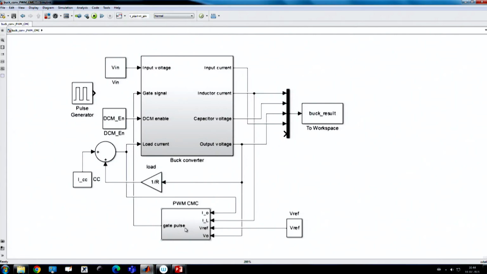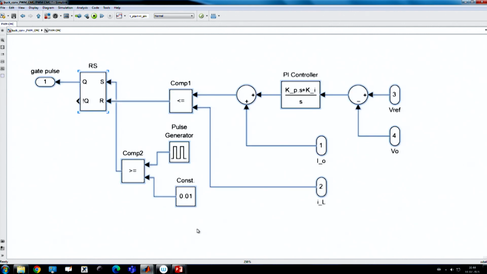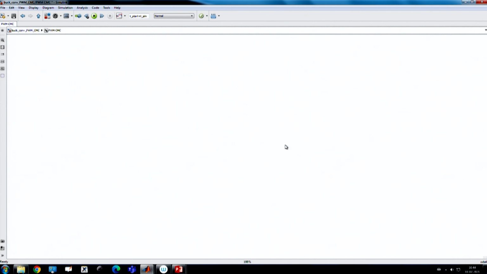So, we have discussed current mode control, but we will go into more detail in a future lecture. For the time being, let us assume current mode control, where we compare the inductor current. We discussed peak current mode control, valley current mode control, and different architectures in the week 2 lecture. Here we are considering a PI controller,